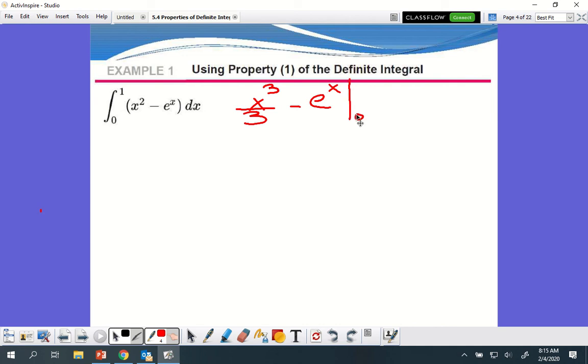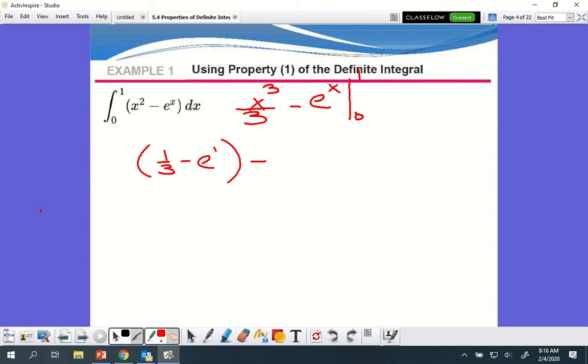So I got my bounds from 0 to 1. So what does that really mean? Someone explain this to me, please. Yeah, that's what I'm looking for. All right, so top is going to give me 1/3 minus e to the 1, right?